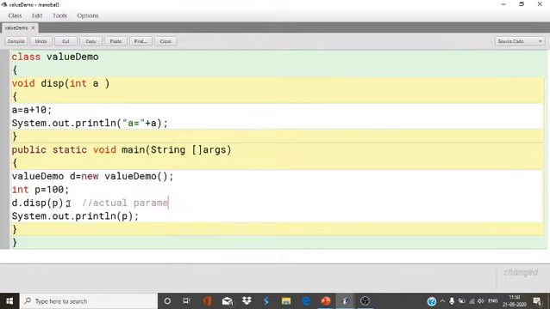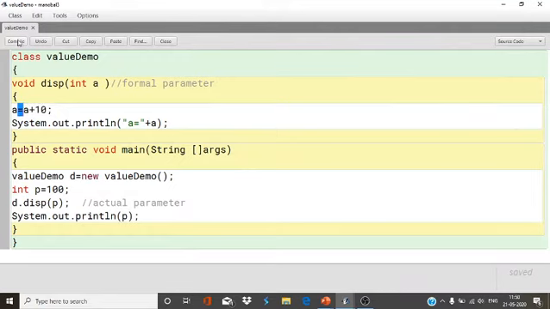Now see, p is the actual parameter, and here a is the formal parameter. The value of the actual parameter is copied into the formal parameter in such a way that any changes made inside the formal parameter inside the function will not reflect outside the function. The value of p is stored in a, and the value of a we are going to increase by 10, but the value of p will remain unchanged.